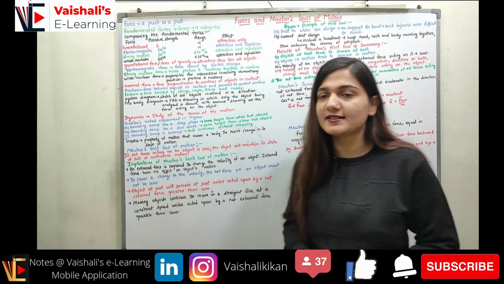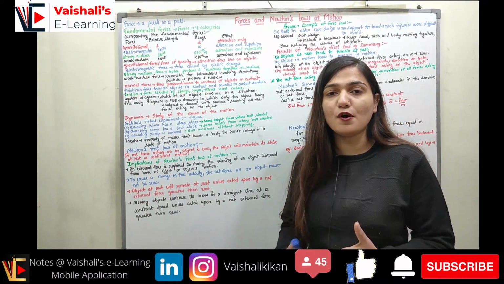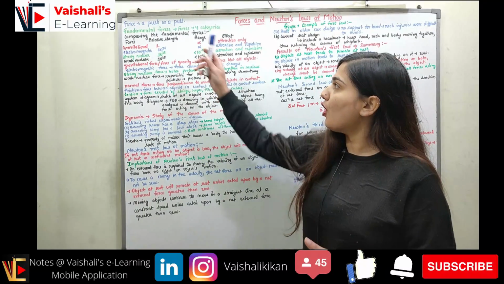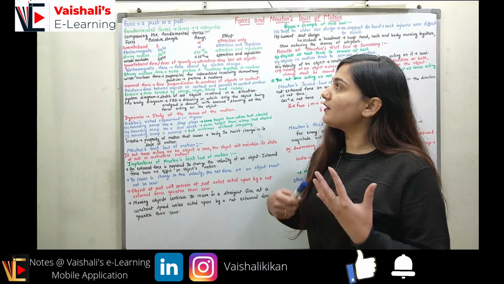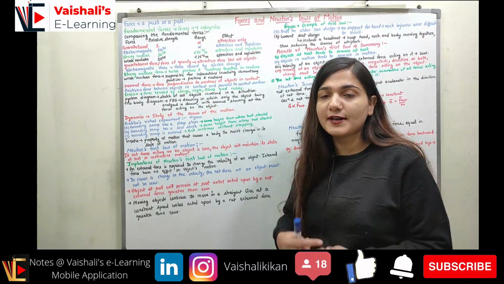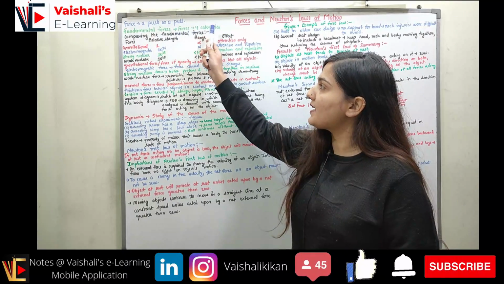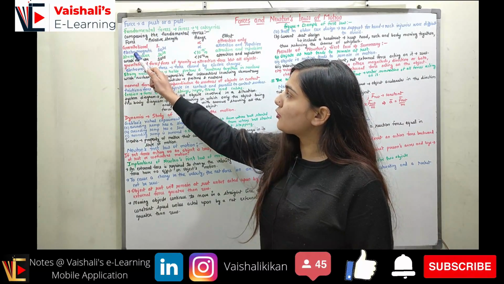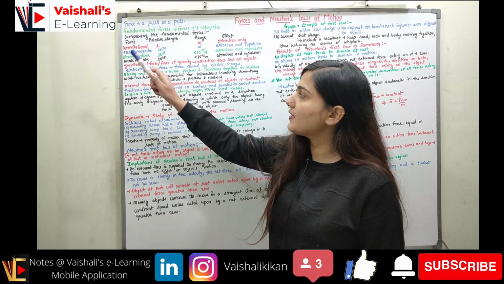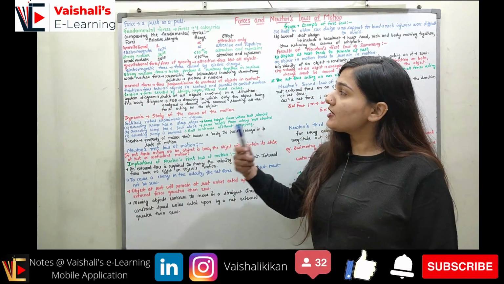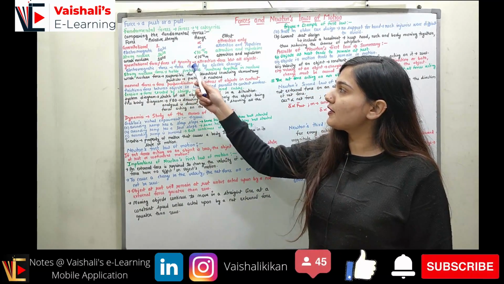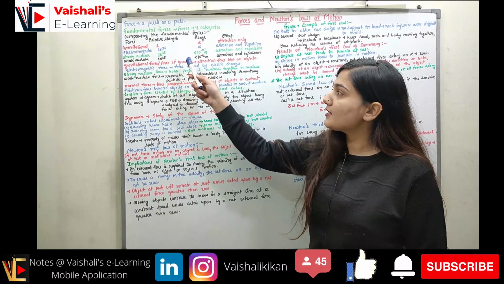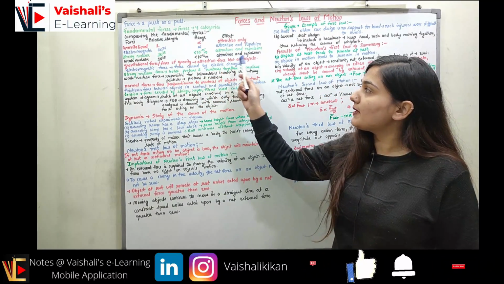So let's start our discussion with the first concept, that is force. Force is a push or a pull. Now the fundamental forces are divided into four types: gravitational force, electromagnetic force, strong nuclear force and the weak nuclear force. The gravitational force is also known as the force of gravity, and it arises due to the attraction between all of the objects.